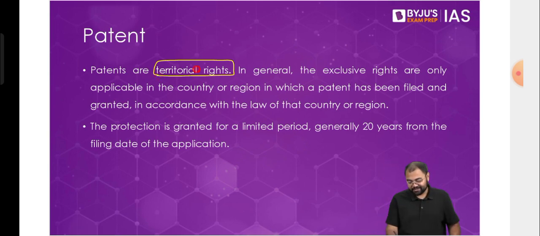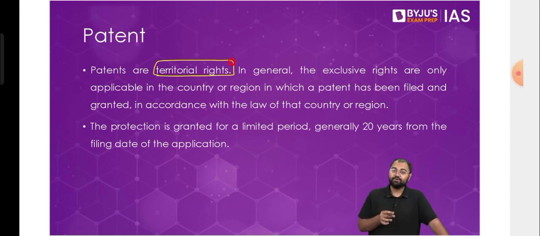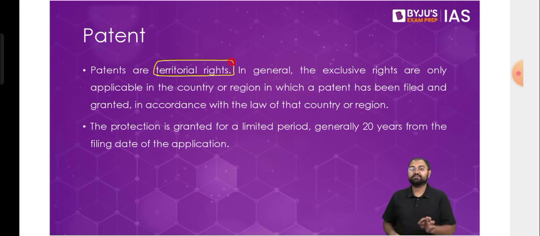So that's why a patent is applicable only in the country or the region which has given me the patent. In case of Europe, it's the European Union. Once it is granted, it will be applicable in the entire European Union. That's why we say that patents are territorial rights.